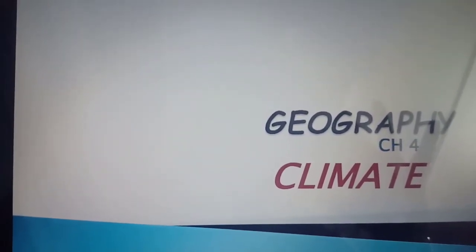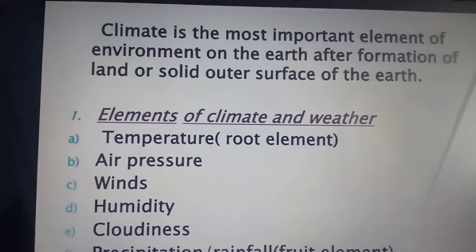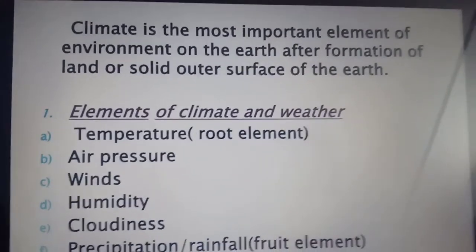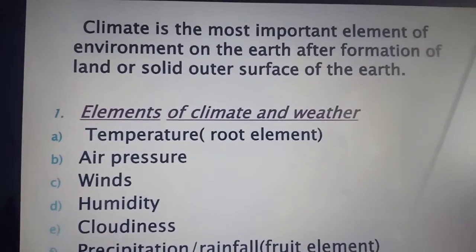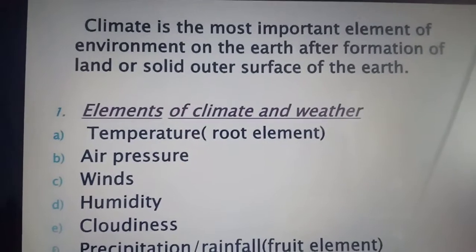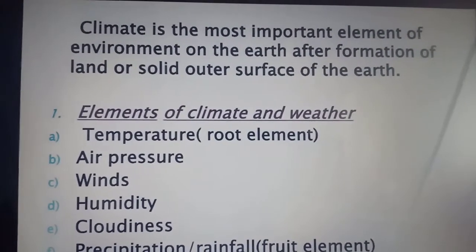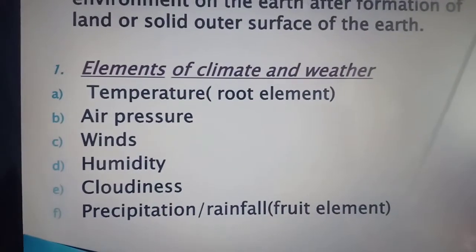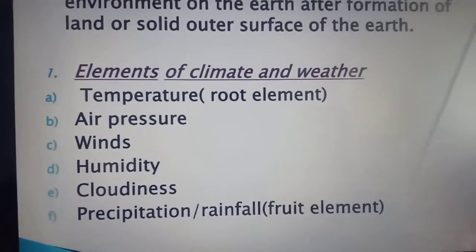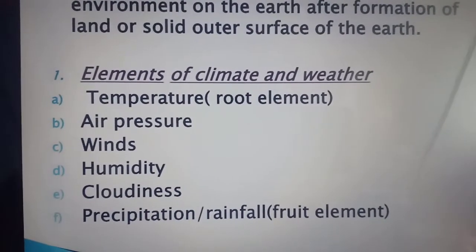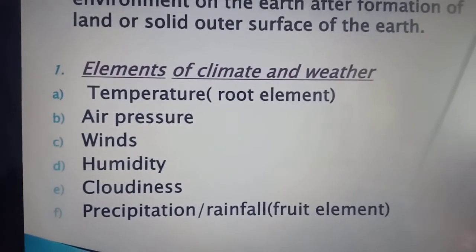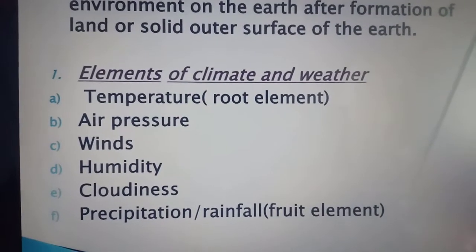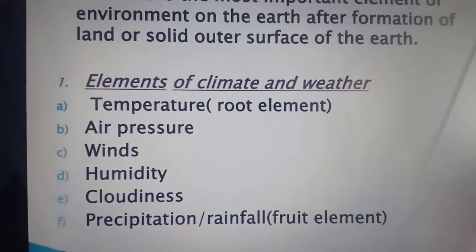Good day students. Today we are going to start a new chapter in geography, that is chapter 4, climate. What is climate? Climate is the most important element of environment on the earth after formation of land or solid outer surface of the earth. Now these are the elements of climate and weather: temperature, which is a root element, air pressure, winds, humidity, cloudiness and precipitation, that is rainfall.